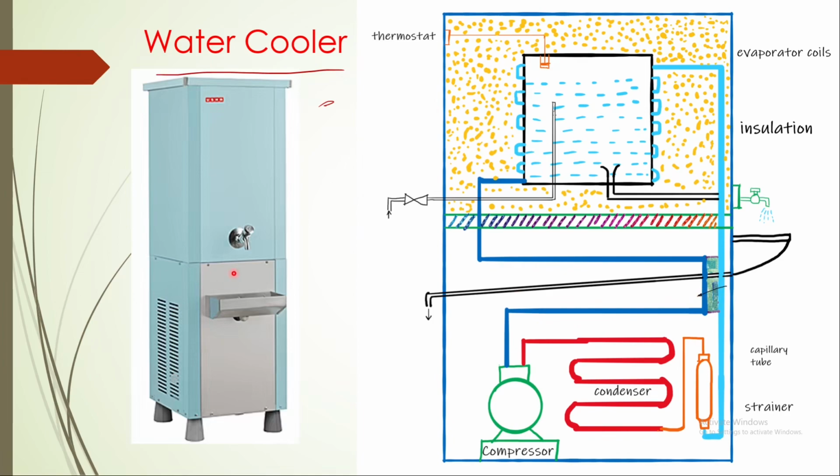This is how a practical water cooler looks, and only the top part will have a tank, and around the tank there will be insulation. This yellow part is all insulation around the water tank, and the VCR system will be in the bottom half.